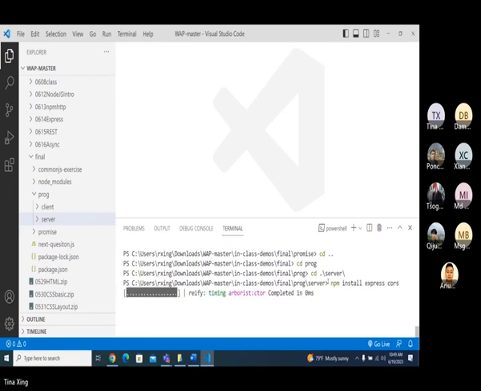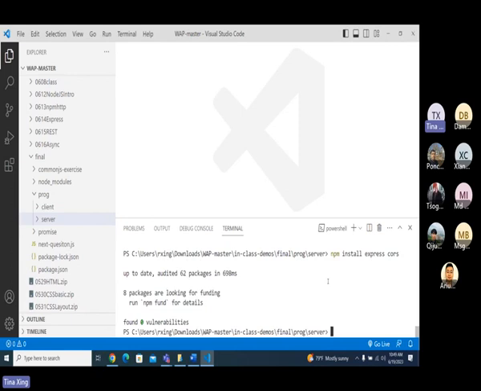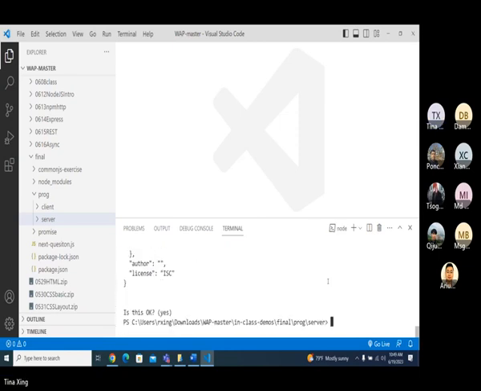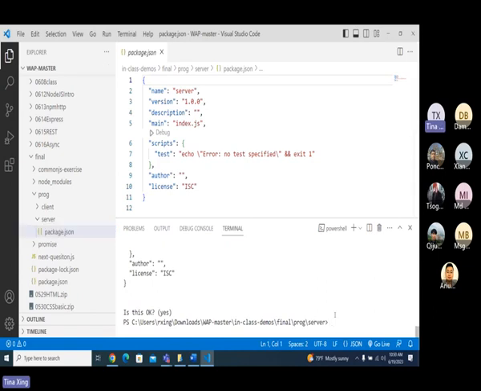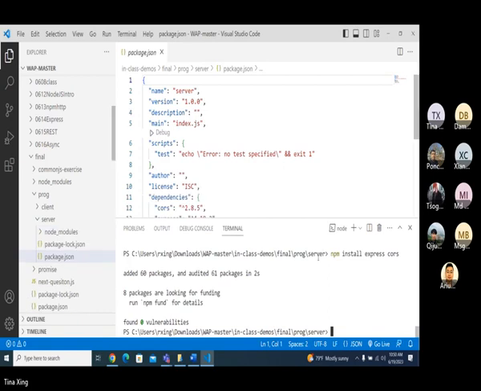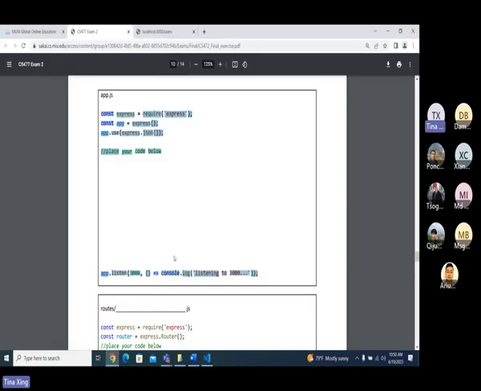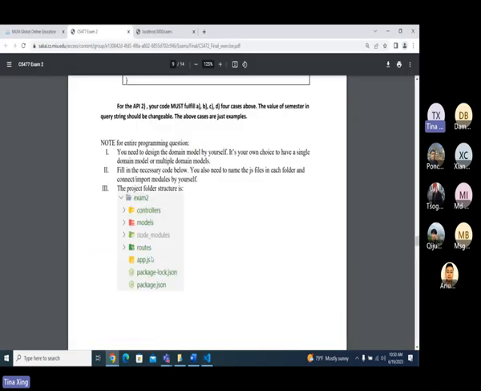Yeah, I forgot to add npm init. Can I do it again? Okay, where to work? How to do it? Okay, now it works.